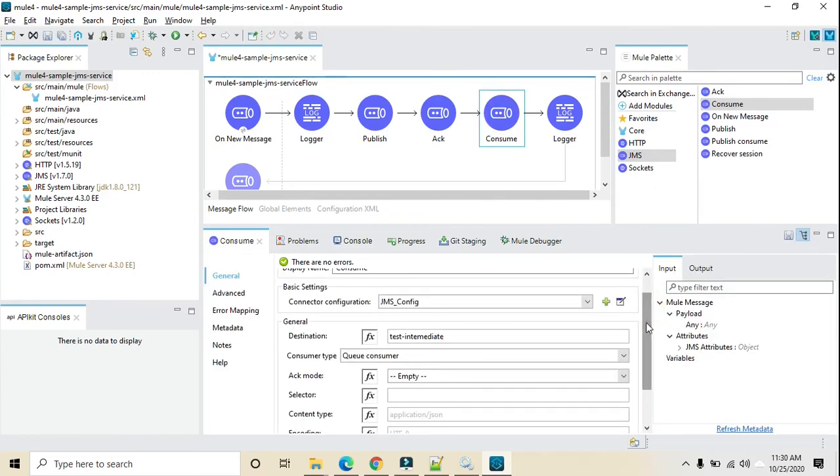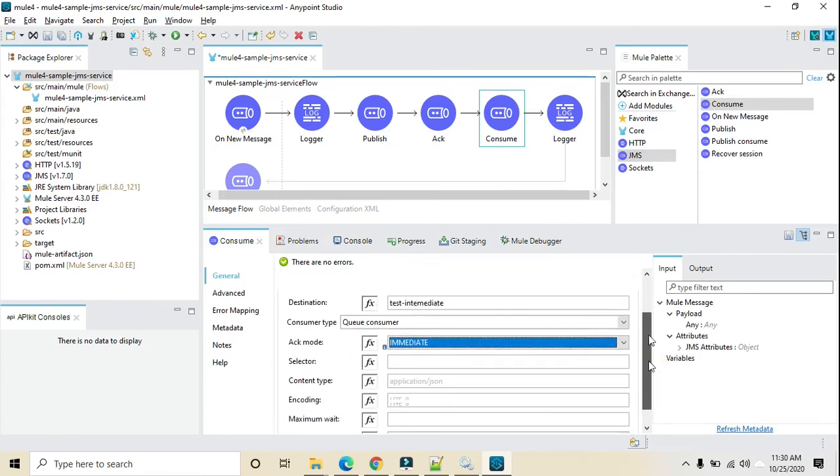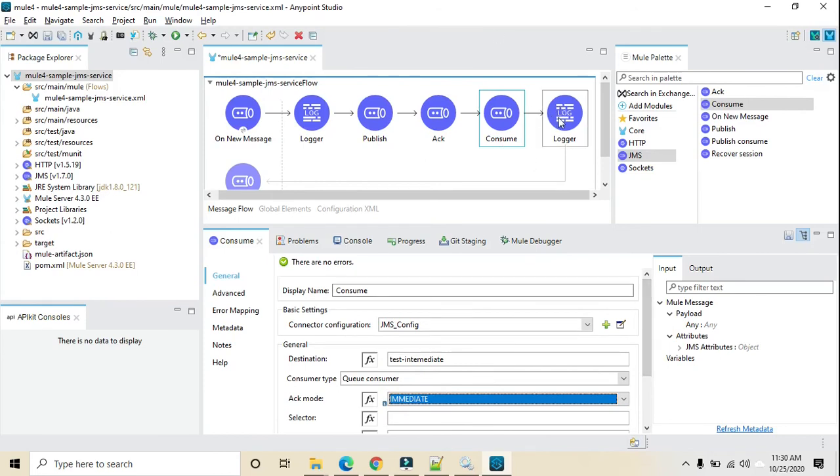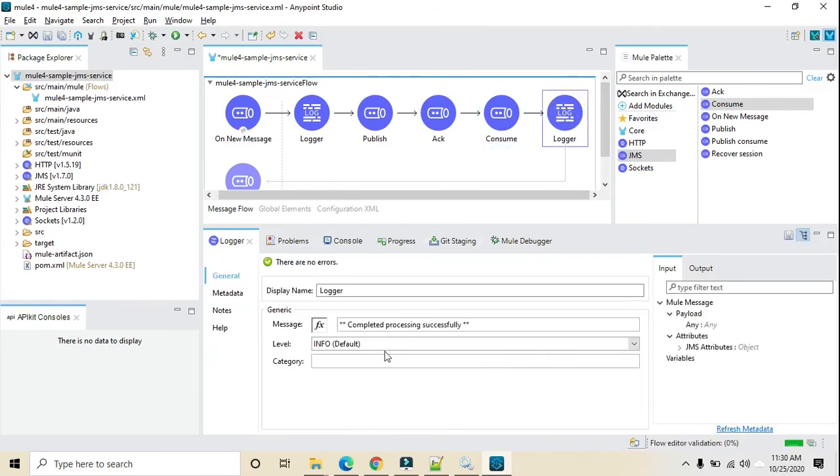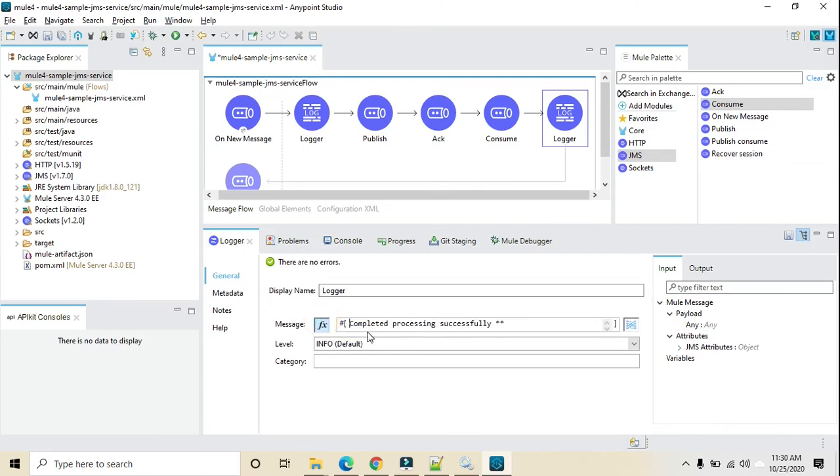For the consumer ack mode, let's give something like immediate. That's it, and I will define something for the payload here, so we can get to know what payload we have received.